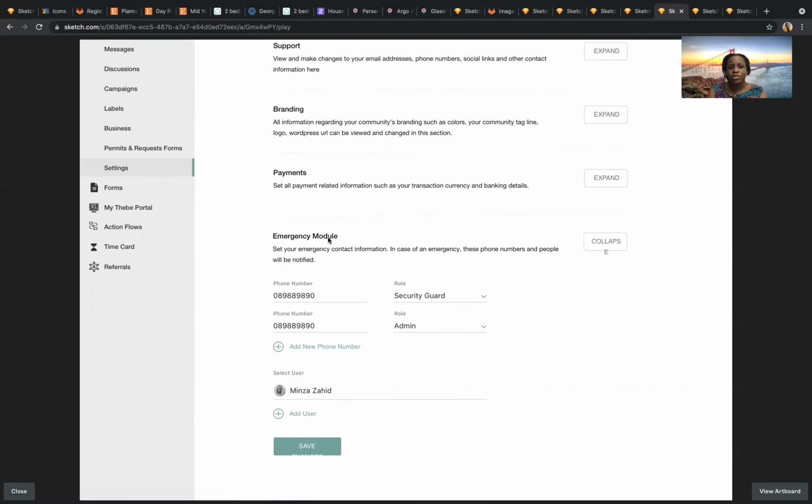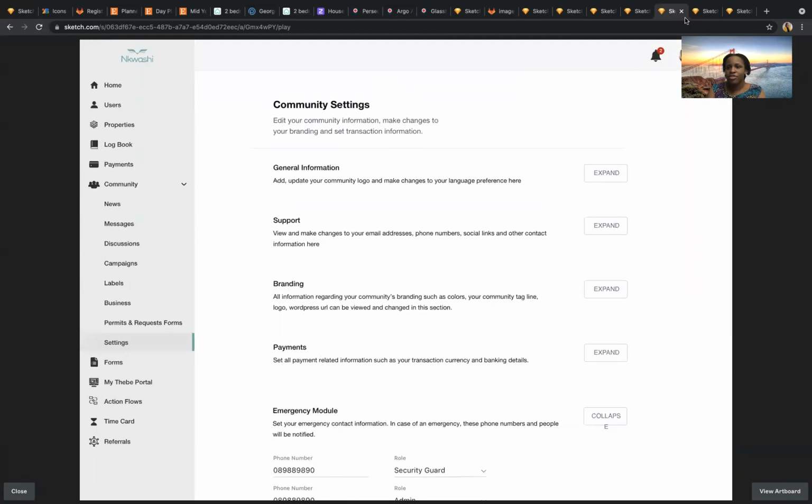So on the emergency module at the settings page, on the settings level, you can now input the phone numbers of people that you want to receive the SMS messages. So on initiating a panic call, these are the sets of people that get the SMS notification. And then you can also select users that we also have, so they can get the notification as well.